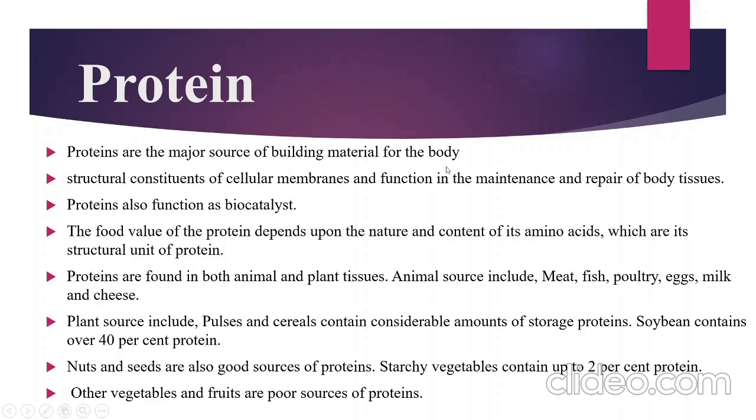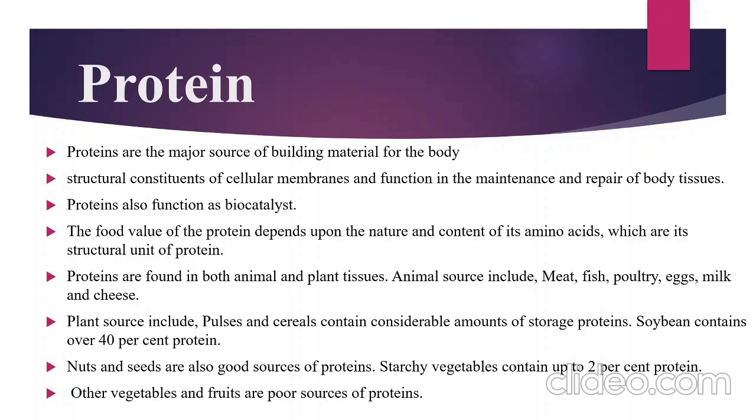Protein is made up of amino acids, which are its structural unit. The structural unit of protein is the amino acid. Protein is found in both animal and plant tissue.